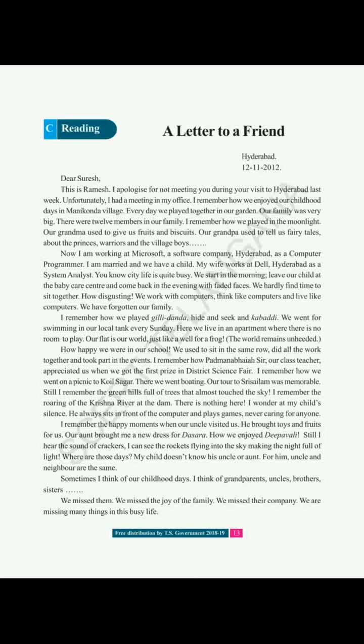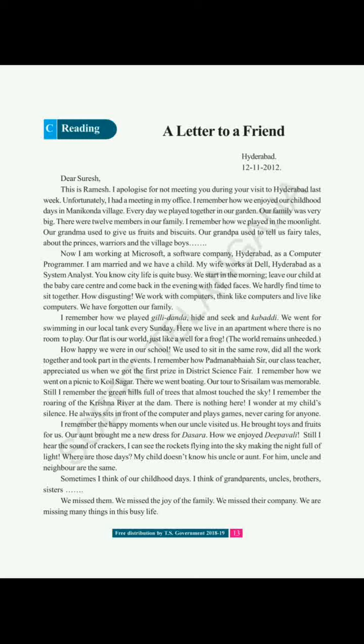I am married and we have a child. He is giving all the personal information because why? Why is he giving all this personal information? Because they have not met each other for a long time. Okay. My wife works at Dell. Dell is another software company. Hyderabad as a system analyst. Okay. Ramesh is working as a computer programmer in Microsoft, and his wife is working at Dell as a system analyst. You know, city life is quite busy.